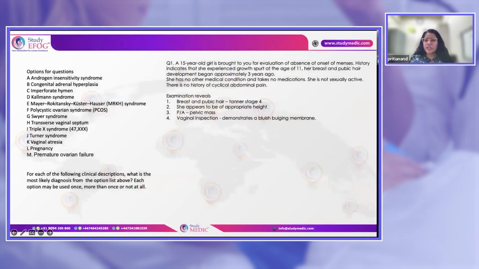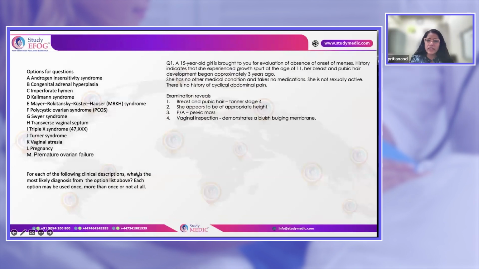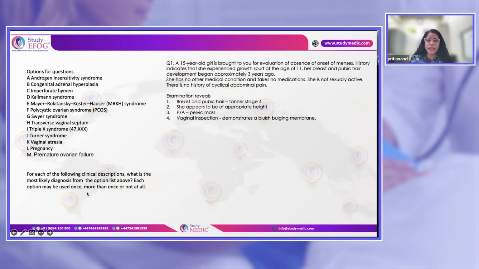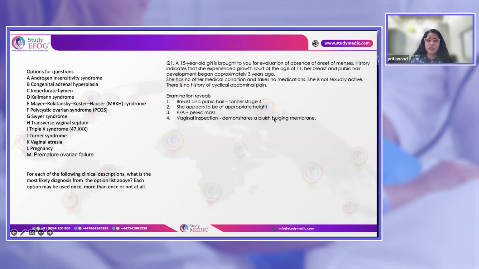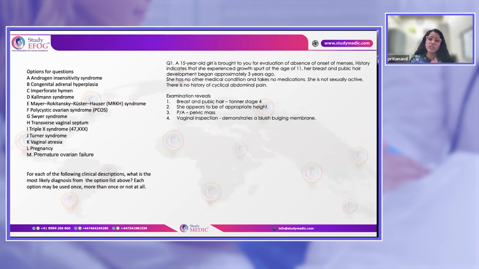Okay, so whenever there is an EMQ, always remember that you have to read the lead statements. According to them, there are clinical descriptions given. What is the most likely diagnosis in each one of the following? For all the questions, there will be 3 questions related to one EMQ, and for the 3 questions, they will be asking you the diagnosis.